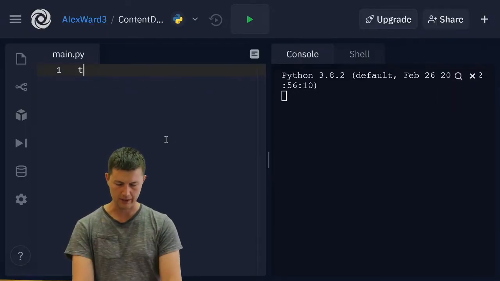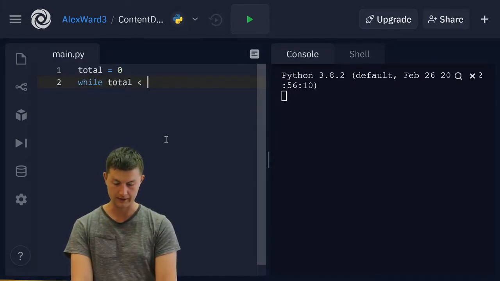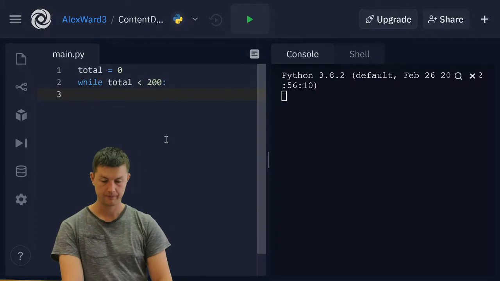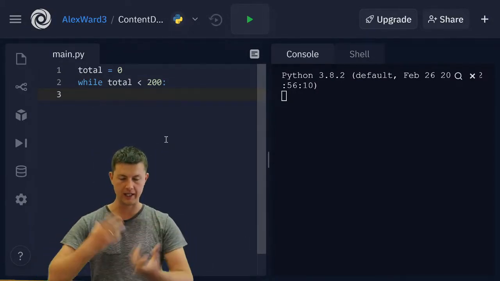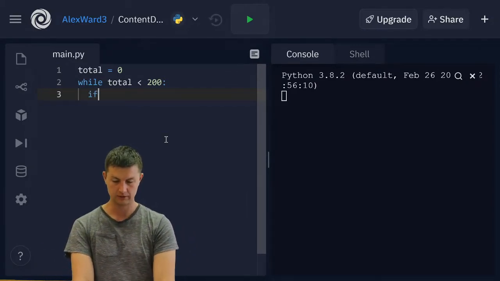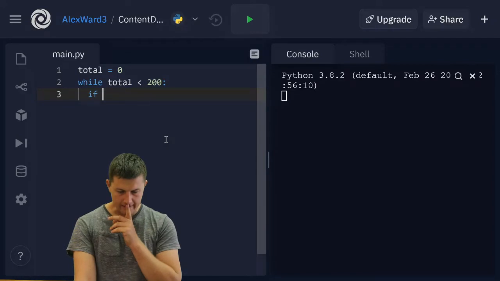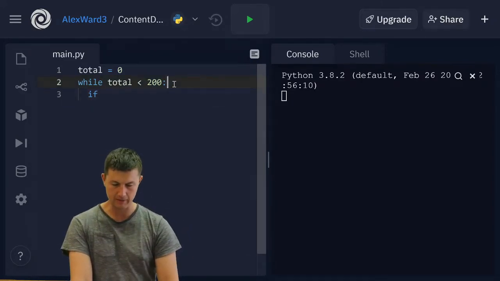So we're going to start with our total. And of course, our total is nothing to start with. And we're going to say while total is less than 200. That's what it's asking for. So while the total is less than 200, keep doing a thing. What's the thing that we keep doing? We need some input from the user.